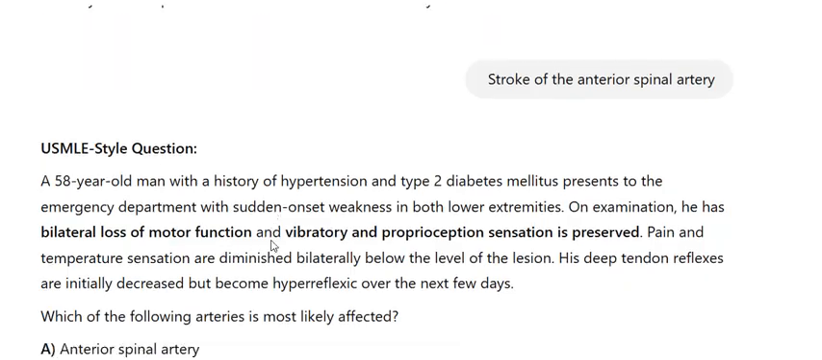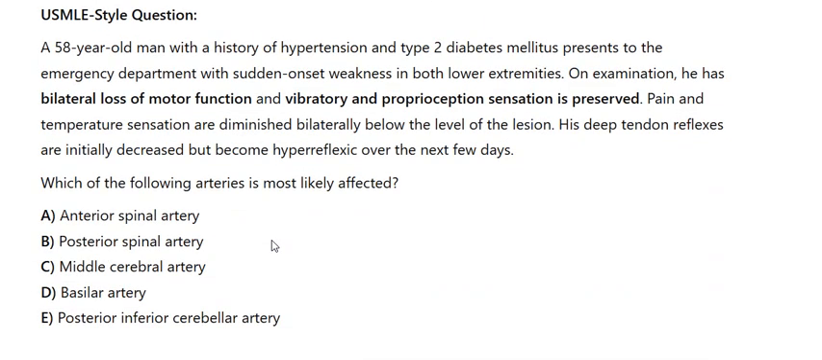USMLE style question. A 58-year-old man with a history of hypertension and type 2 diabetes mellitus presents to the emergency department with sudden onset weakness in both lower extremities. On examination, he has bilateral loss of motor function, and vibratory and proprioception sensation is preserved. Pain and temperature sensation are diminished bilaterally below the level of the lesion.